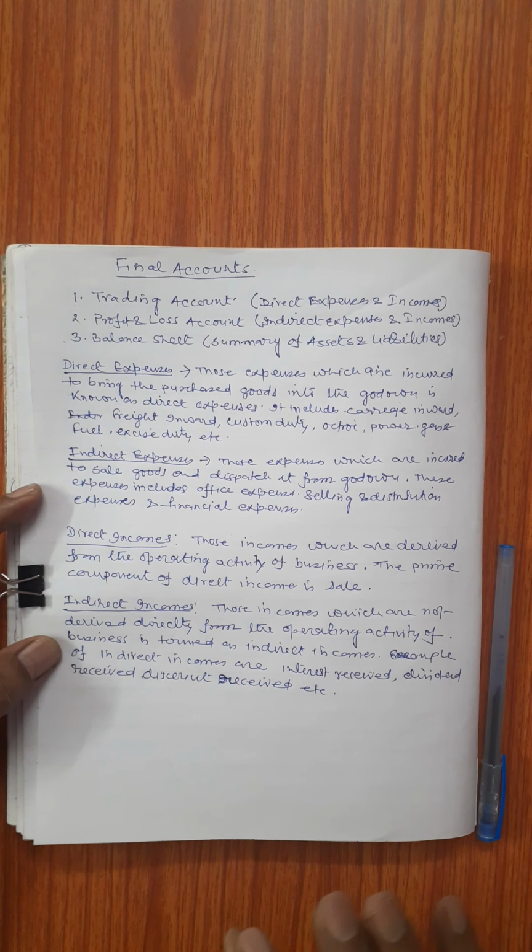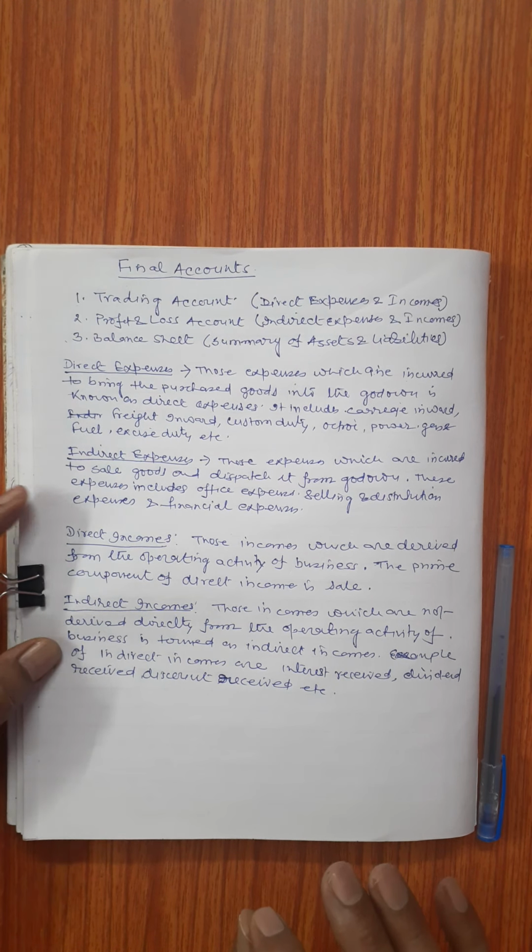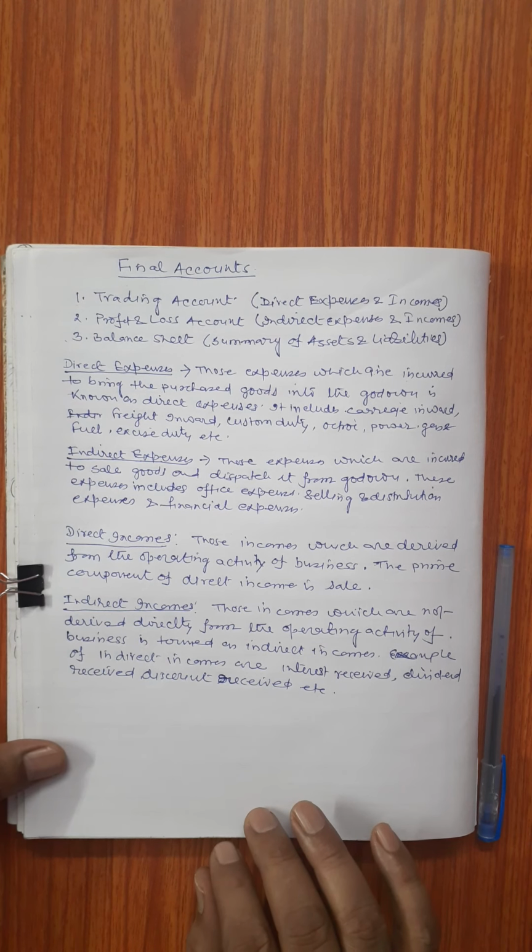Trading account is prepared with the help of direct expenses and direct incomes. Profit and loss account is prepared with the help of indirect expenses and indirect incomes. And balance sheet, which is a summary of assets and liabilities, is prepared with the help of assets and liabilities.